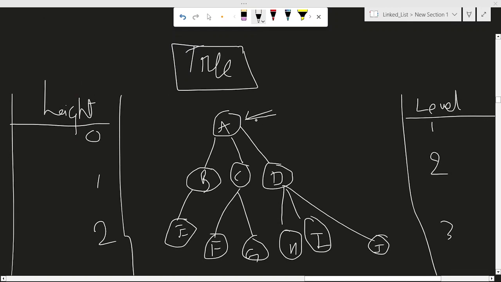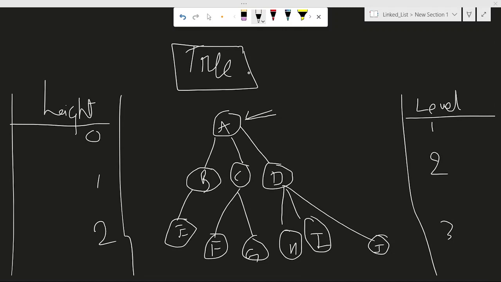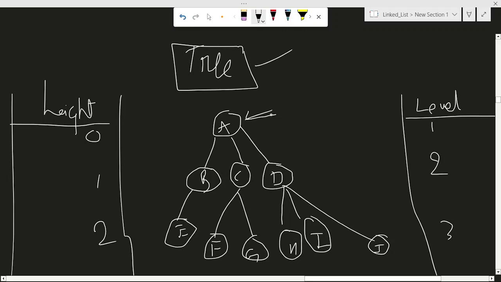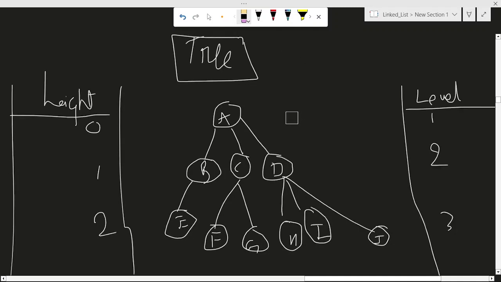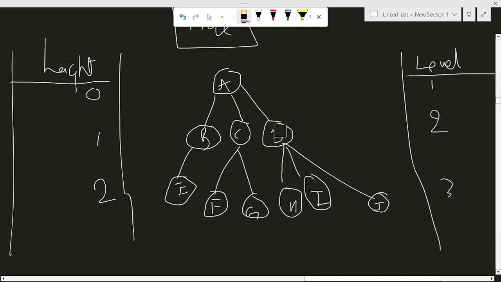So, what is a tree? Tree is a non-linear data structure. It is a collection of nodes and edges. This is the most basic definition that you can give. But even graphs are a collection of nodes and edges, so let me extend my definition further.